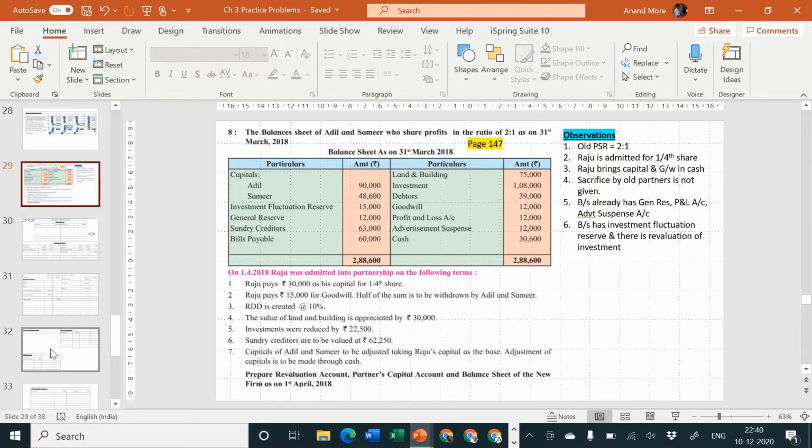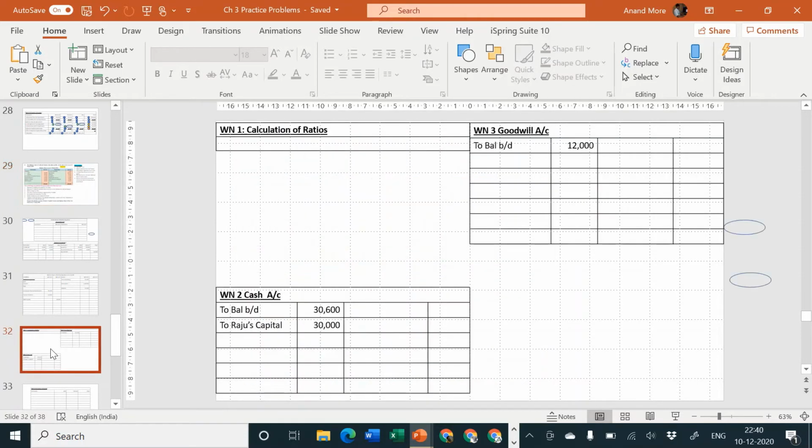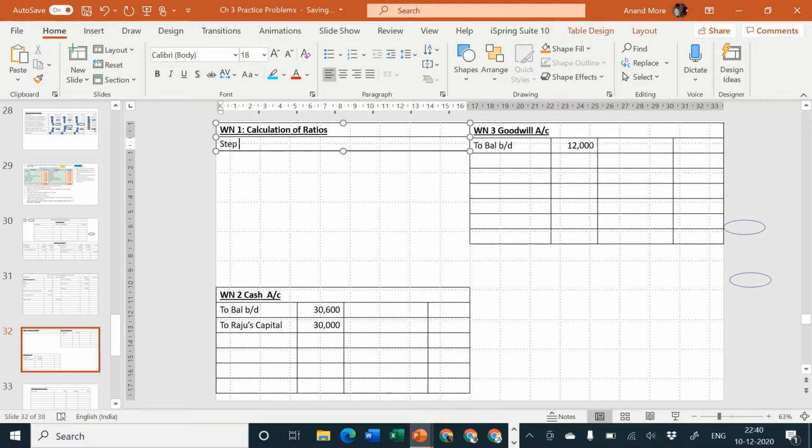Let us go to working note number 1, calculation of ratios. Step number 1, Raju's share is equal to 1/4. Next, step number 2, remaining balance is equal to 1 minus 1/4, which is equal to 3/4.